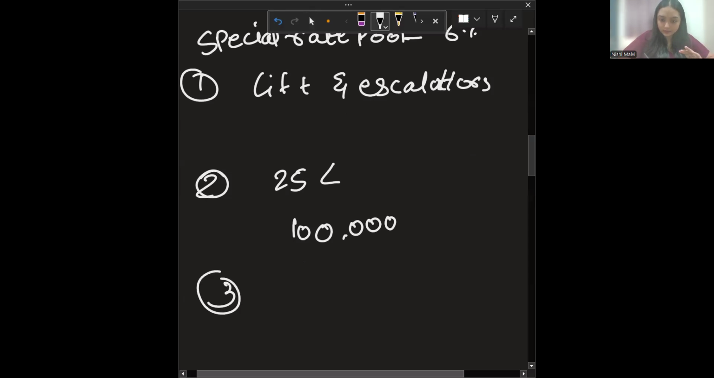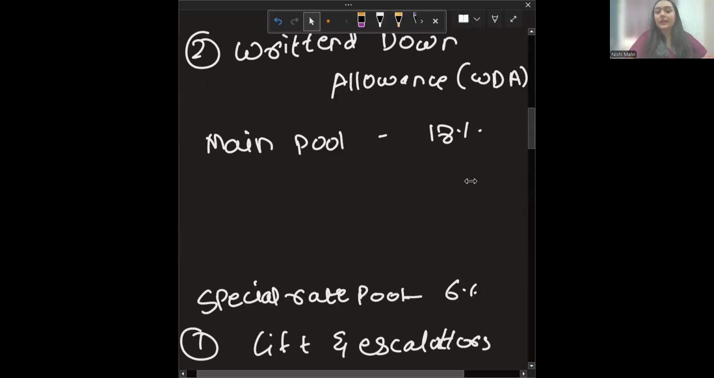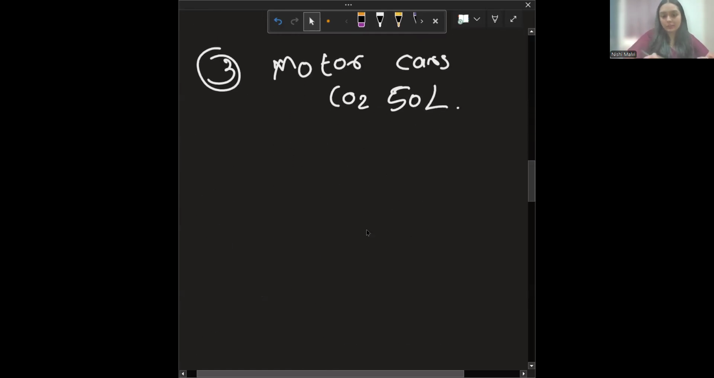Cars. Motor car, CO2 emission of 50 grams and above. Now for motor cars, I'll explain. Motor cars have different rules. You'll be able to remember it better in this way.